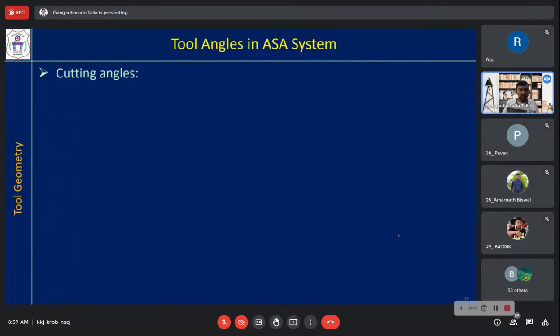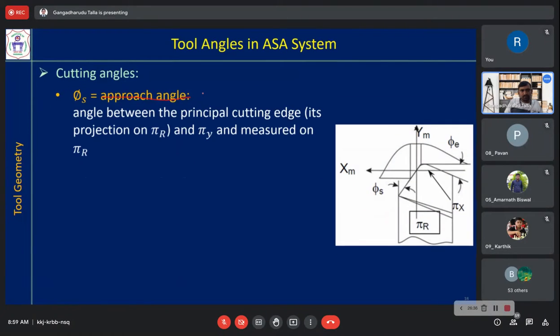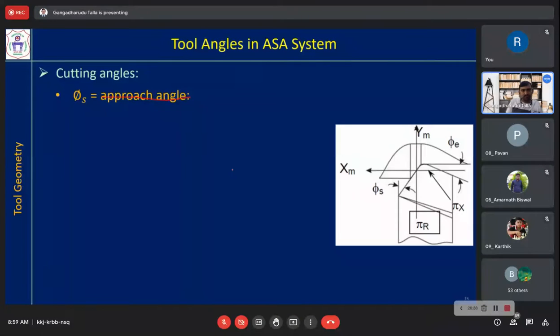Now cutting angles, now we are putting them in sequence. And of course, cutting angles means top view. We are talking about top view. So here, don't use this word approach angle. Better use side cutting edge angle.